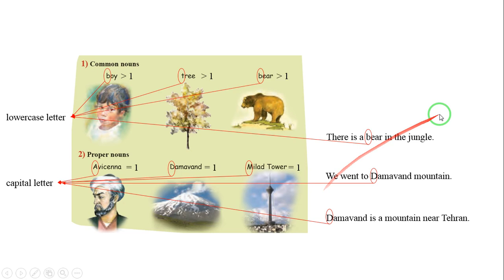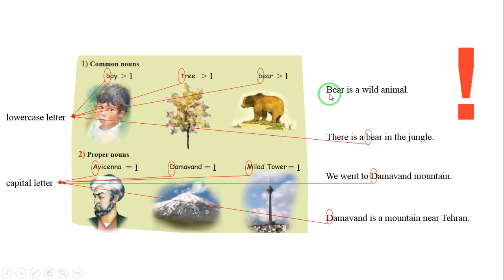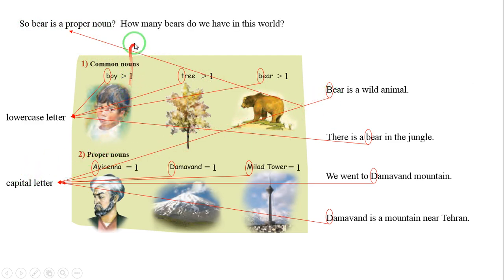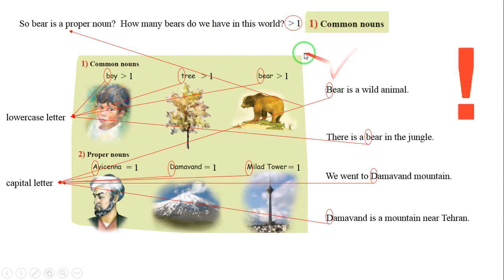But, bear is a wild animal. Capital letter B, so is bear a proper noun? How many bears do we have in this world? More than one, so it's a common noun.